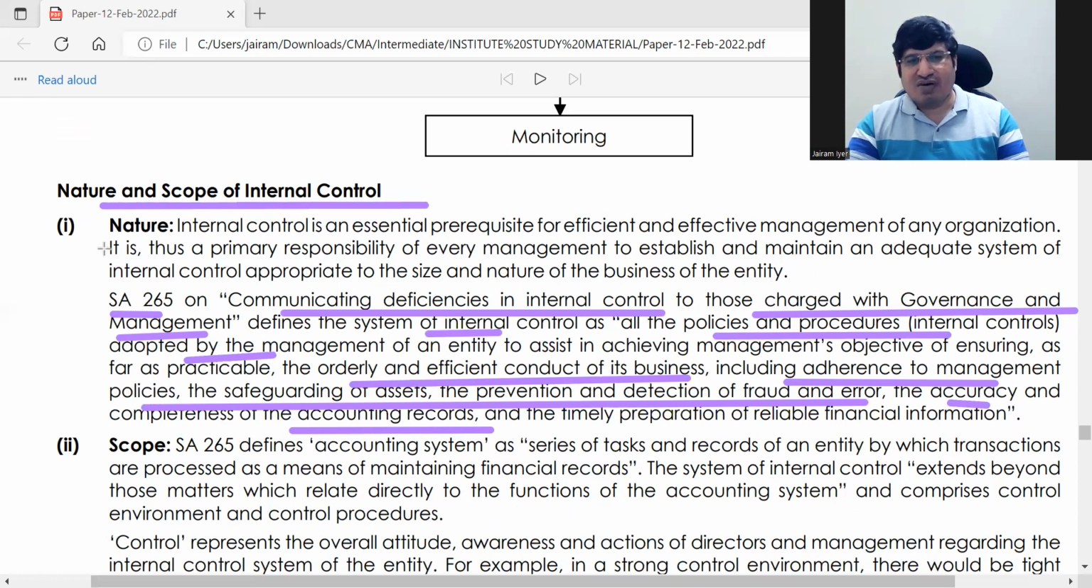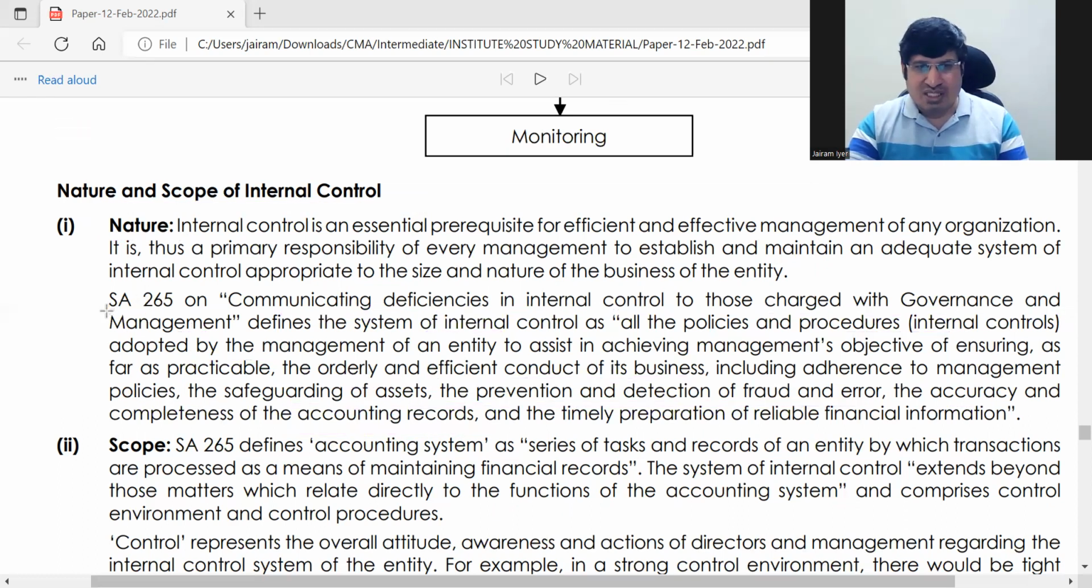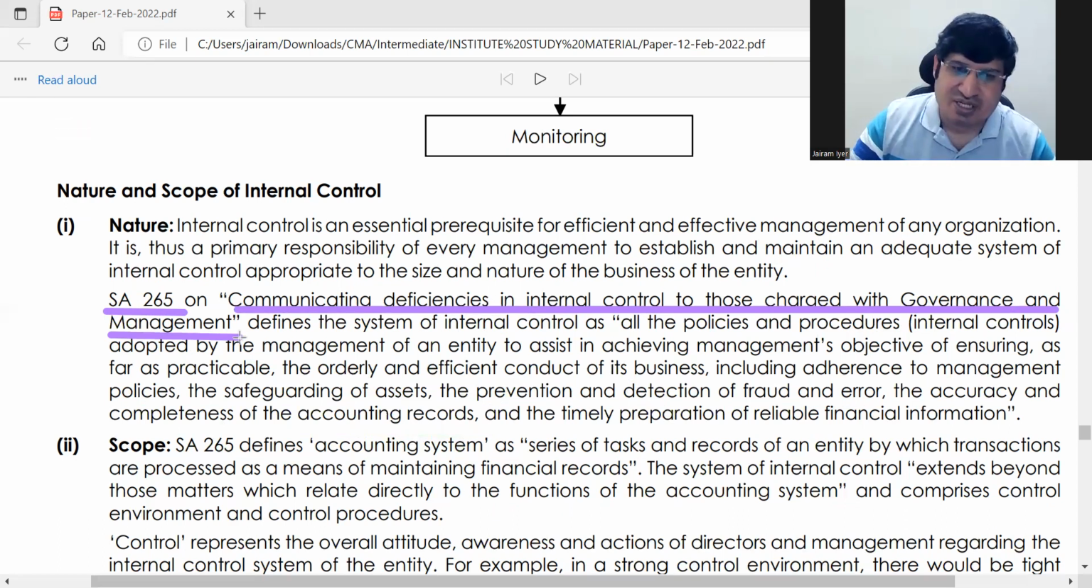In nature, you just have to write the basic point of internal control. Just quote SA 265 and remember this. Just remember this part. This is the name of SA 265. It defines internal control, and now for this definition, just write your understanding of internal control.